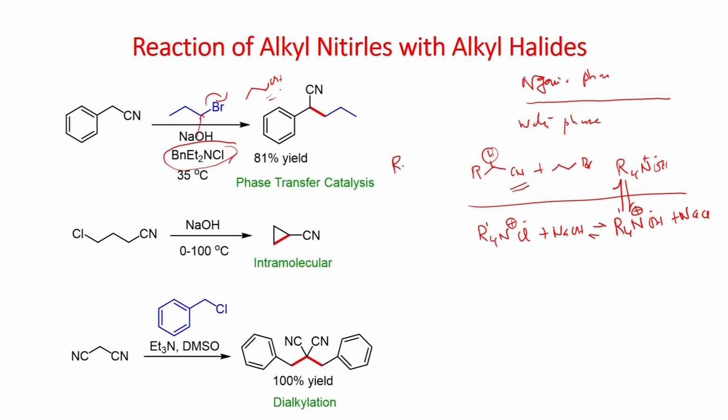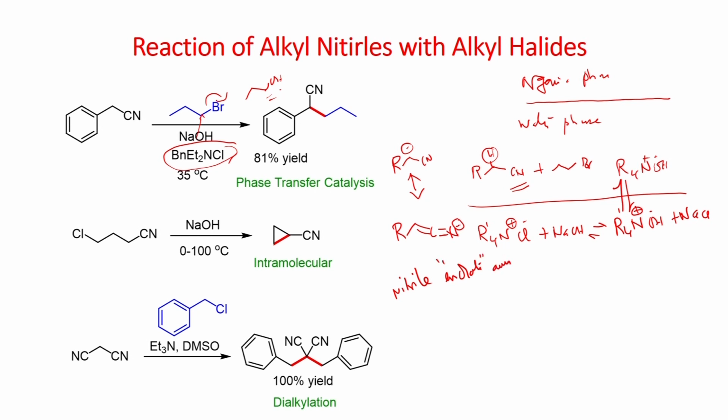You will form this, which can exist as a nitrile enolate anion.